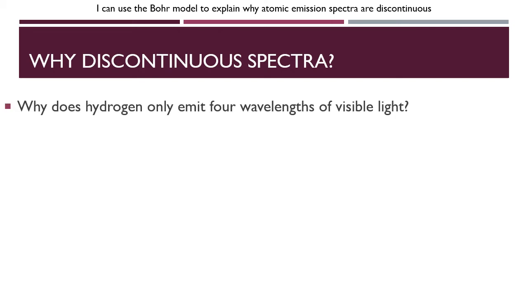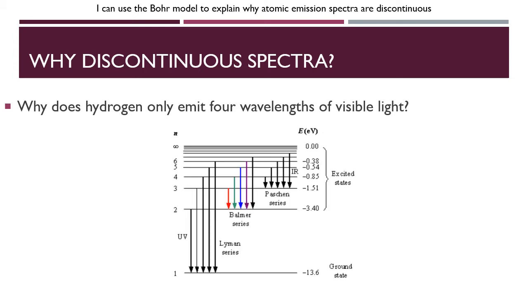So let's continue to look specifically at hydrogen in order to understand all atomic emission spectra. The question I would like to address now is, why does hydrogen only emit 4 wavelengths of visible light? Well, I have another energy level diagram that's a bit more complex than the one we looked at before to help us explain this.